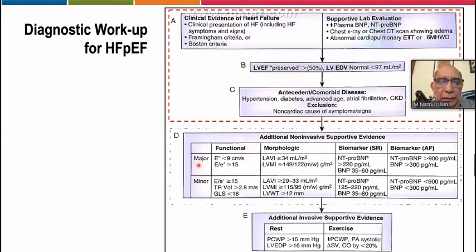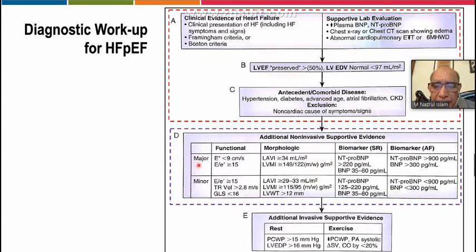And the next is the morphological, and I have already shown it in the earlier chapter. And then if needed, you can go for rest and exercise test. So these are the steps you follow. If you follow this particular algorithm, possibly you will understand everything about heart failure with preserved ejection fraction.